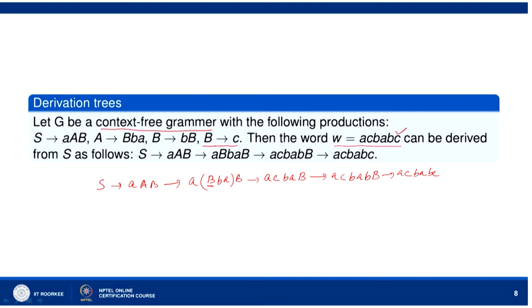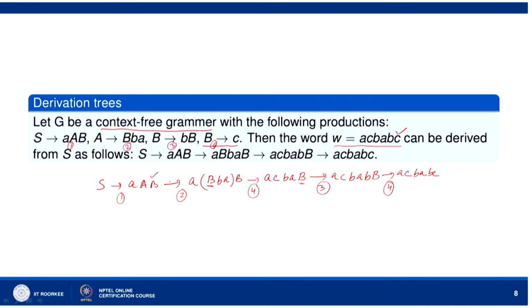So, S goes to AAB used first, then we use the second production rule, A goes to BBA to reach this. So, this is first production rule, this is 2, this is 3, this is 4. So, let us see in what sequence we are using. First we are using production rule 1. Then we are using production rule 2 and then we are using production rule 4, to come to this place, and then B goes to BB, production rule 3 we are using here, and then we are using 4. So, 1 2 4 3 4 if we use like this.